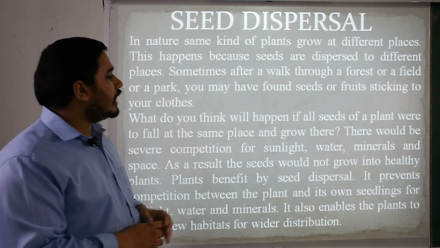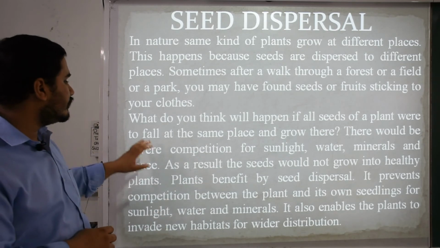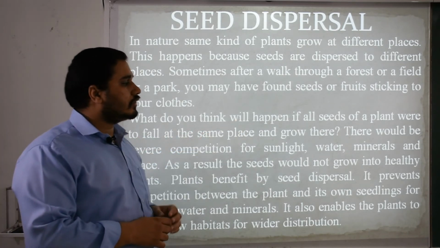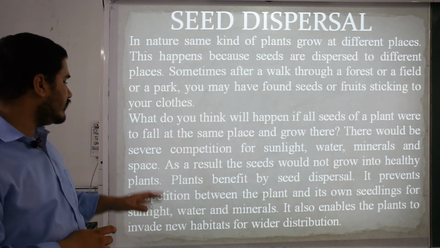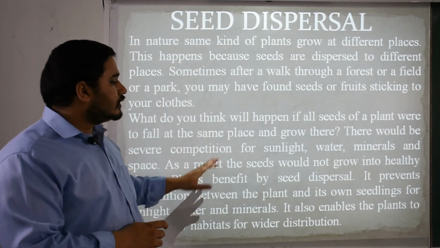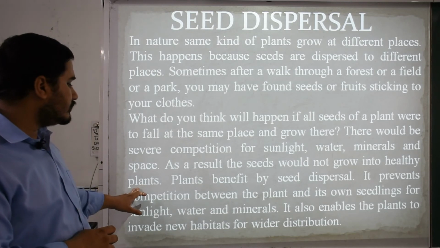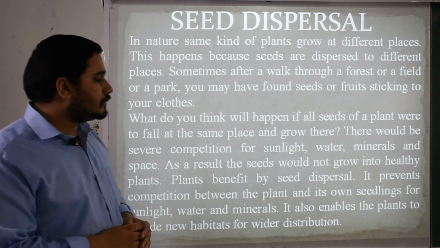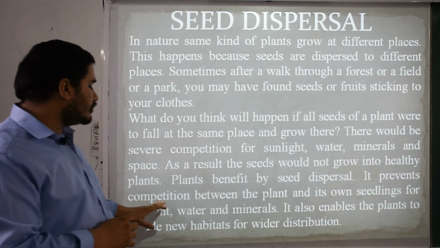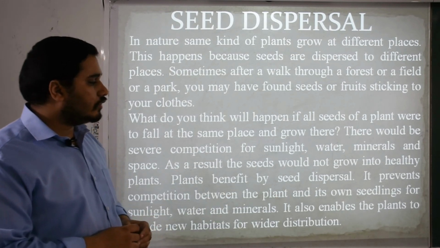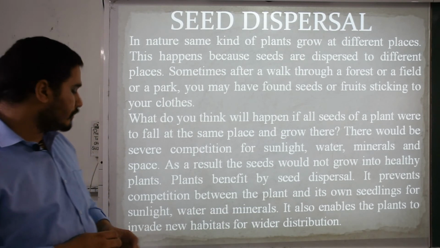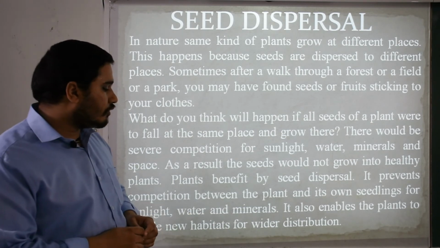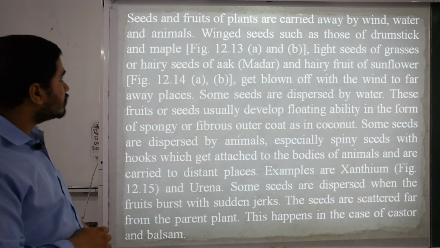What do you think will happen if all the seeds of a plant were to fall at the same place and grow there? There would be severe competition for sunlight, water, minerals and space. As a result, the seeds would not grow into healthy plants. Plants benefit by seed dispersal. It prevents competition between the plant and its own seedlings for sunlight, water and minerals. It also enables the plants to invade new habitats for wider distribution.